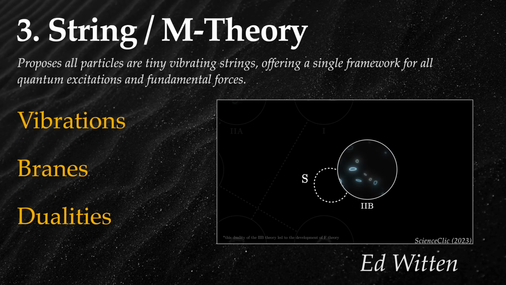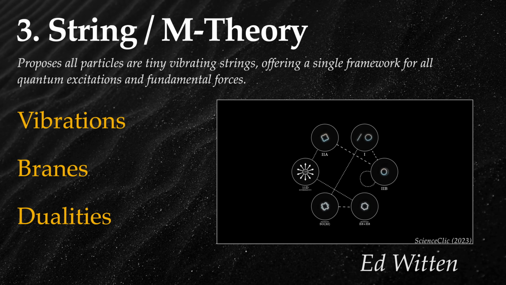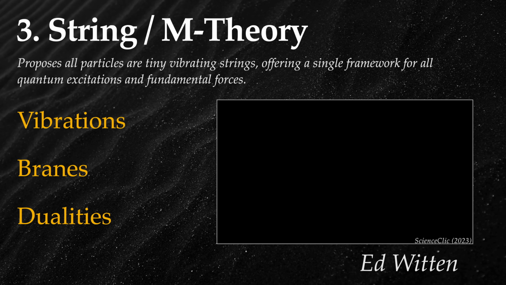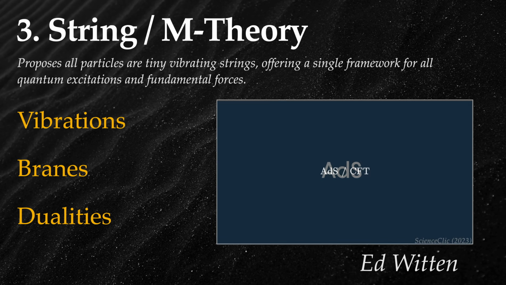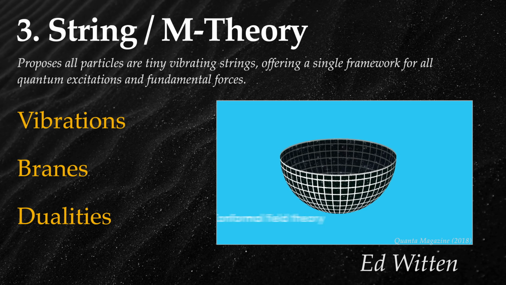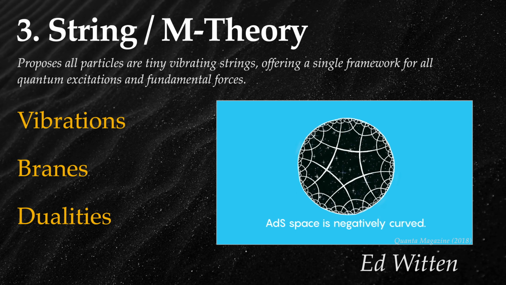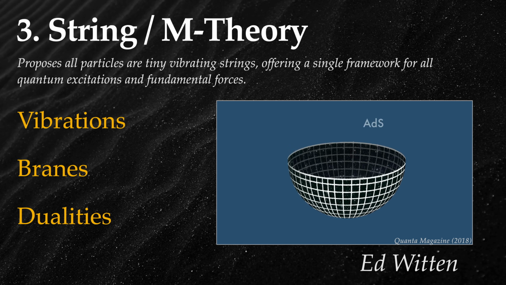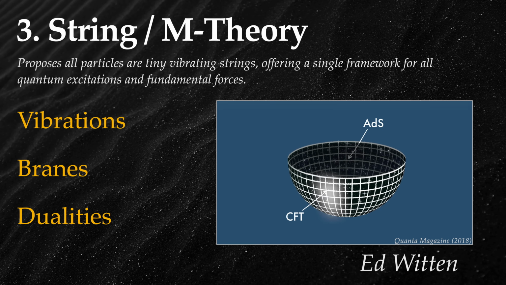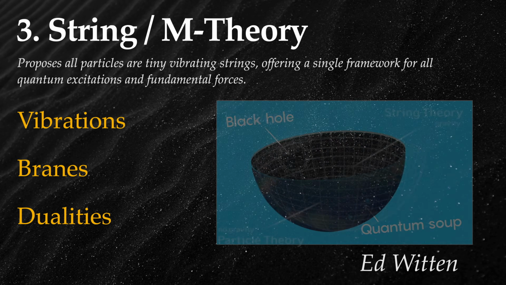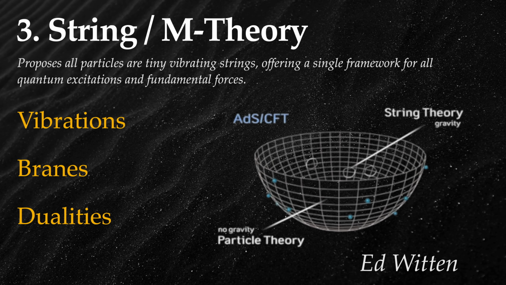One of the remarkable insights from M-theory is the gauge-gravity duality, or AdS/CFT correspondence. This duality posits that a gravity theory in a higher dimensional AdS space is equivalent to a gauge theory, like quantum field theory, on the lower dimensional boundary of that space. D-branes can host gauge theories on their surfaces. This duality has greatly advanced our understanding of quantum gravity.